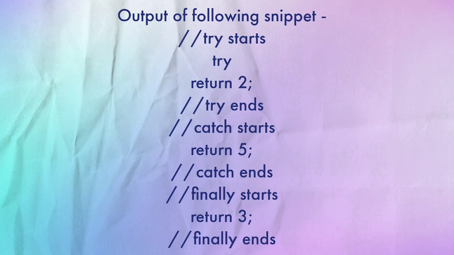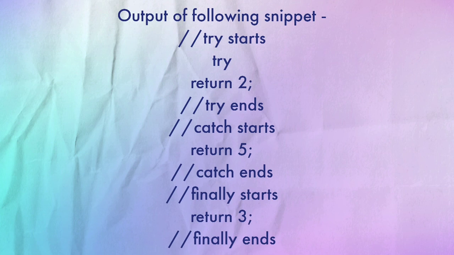Next was a question based on output. This was a snippet given in the chat window, and I had to find the output of this. If you run this program in an IDE, you will get the output as 3, because in the try block we are not showing any exception, or there is no chance of an exception coming in the try block here. So 5 will obviously not get printed.